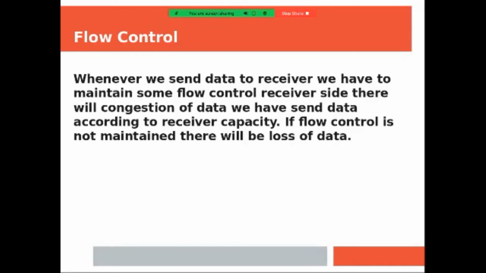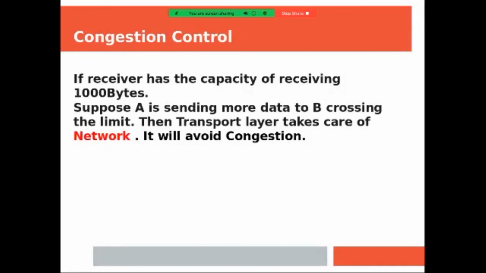That is called flow control. As I said in the previous example also, if I am communicating with my mobile to a server, the server speed is very high and my mobile speed is very low. In that case, the job of the transport layer is to manage the communication. Since the laptop or server speed is high and the mobile phone speed is low, it is still managed by the transport layer.